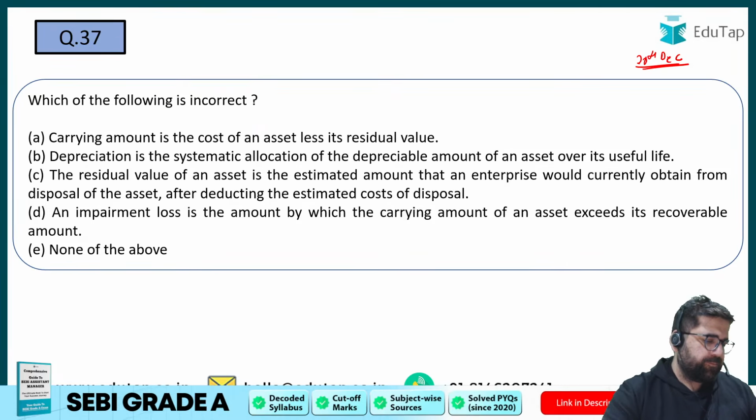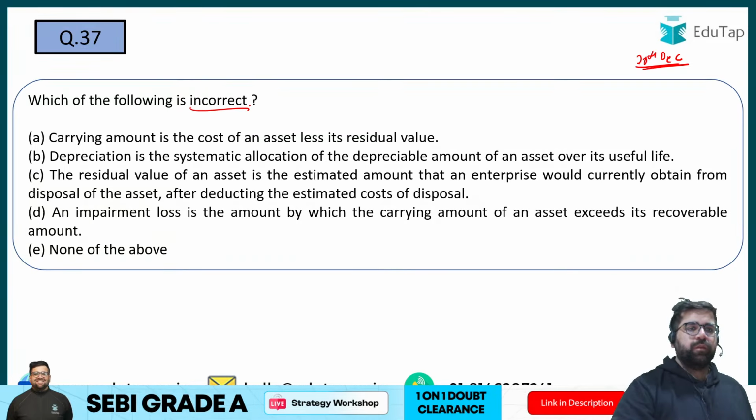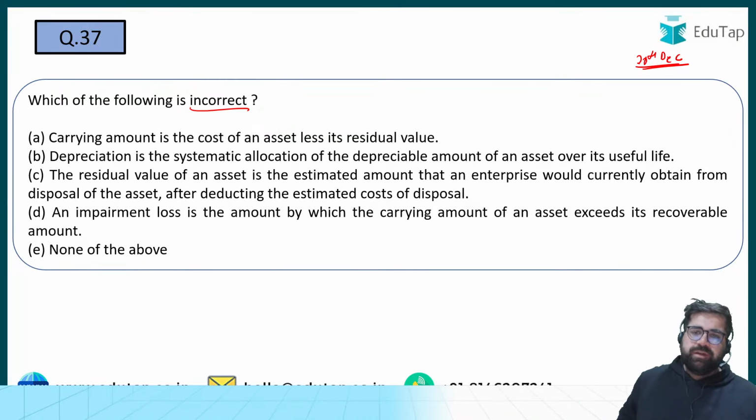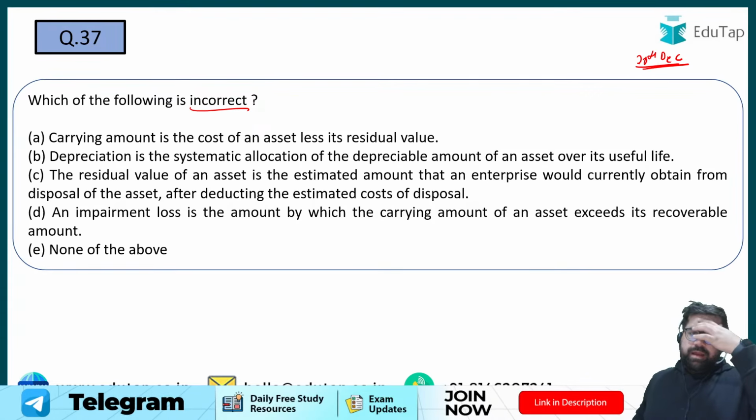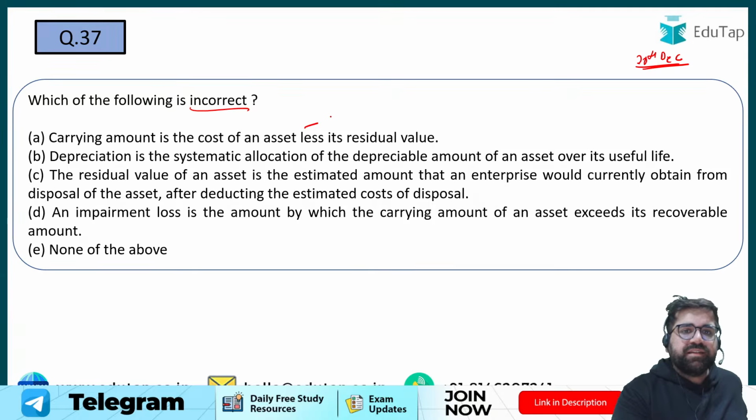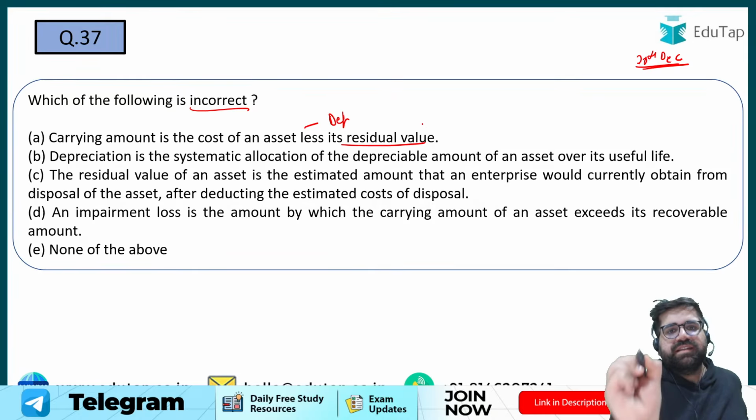Which of the following is incorrect? Carrying amount is the cost of an asset less its real residual value. The depreciation is systematic allocation of depreciable amount. Yes, the residual value of an asset is an estimated amount. An impairment is happening on that. Yes, very good. Carrying amount is cost of asset minus its depreciation, not its residual value.